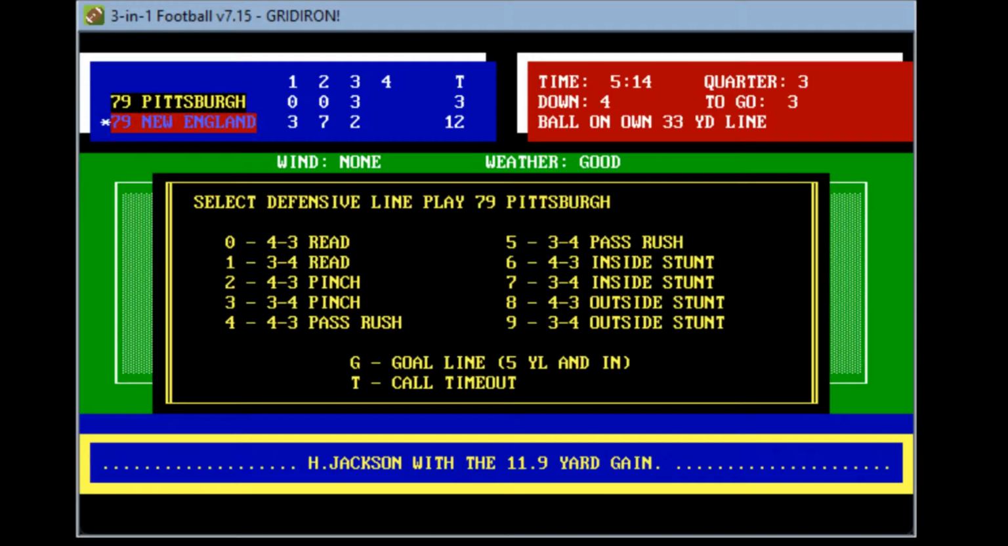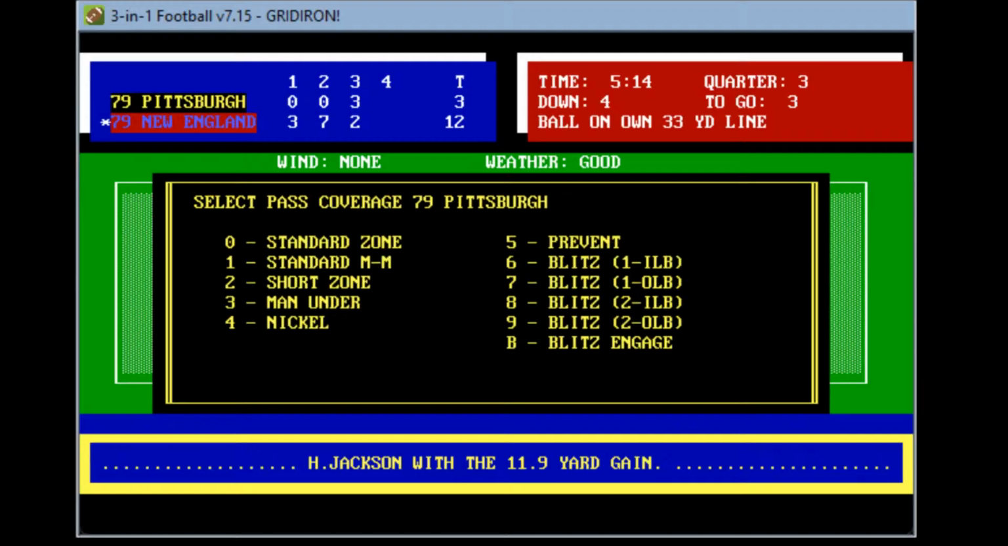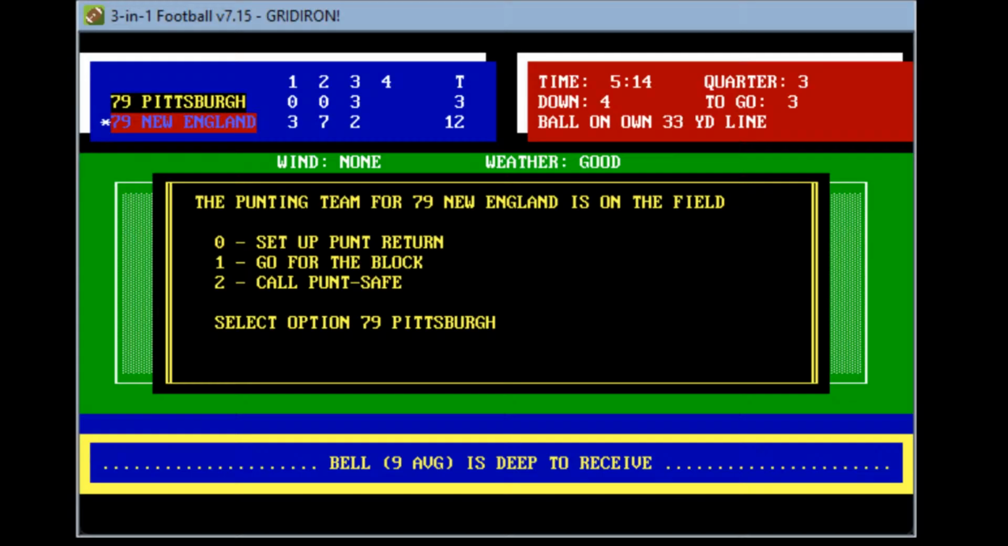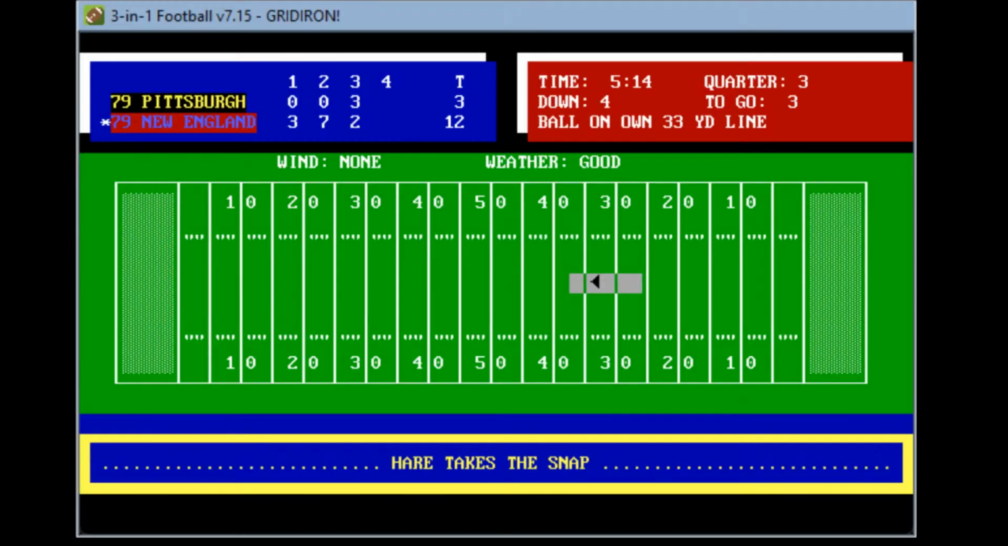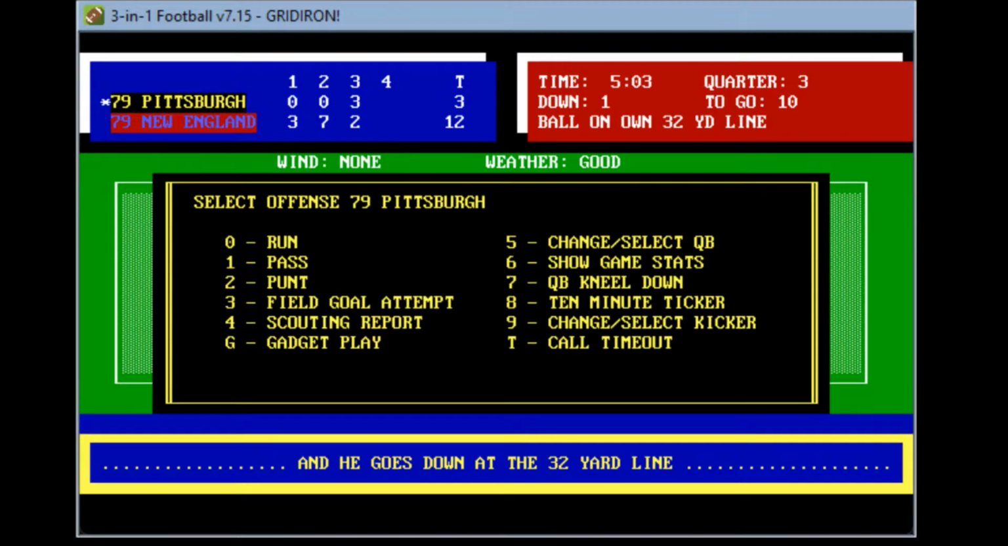Let's go ahead and again do the 4-3 defense with the blitz. And let's see what they do. Yep, they're going to set up the punt return. So Theo Bell is back deep. He gets the punt away, 39 yards. He goes down to the 32. So Pittsburgh will have it first down and 10 at the 32. 5:03 to play in the third period.